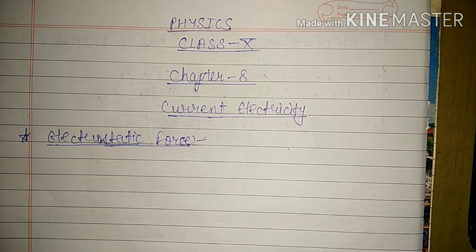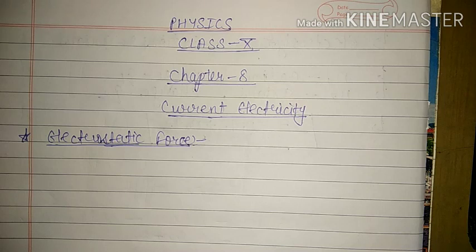Electro means electricity or charge. Static means stationary. Force means force. That means the electric force between charged bodies at rest is known as electrostatic force. Two bodies are at rest but they have some charge. Those bodies are charged bodies, and the force between them is known as electrostatic force.